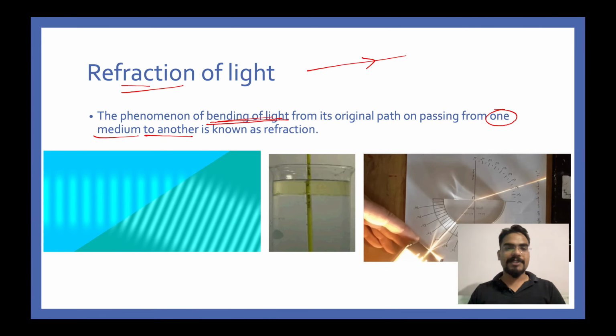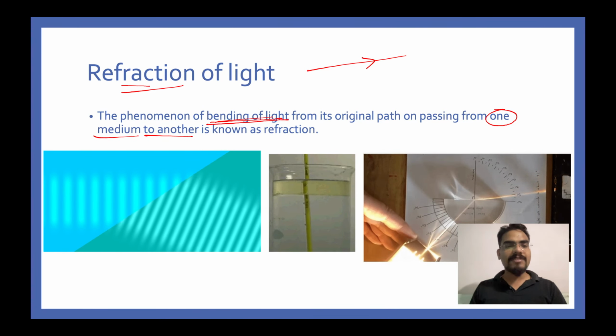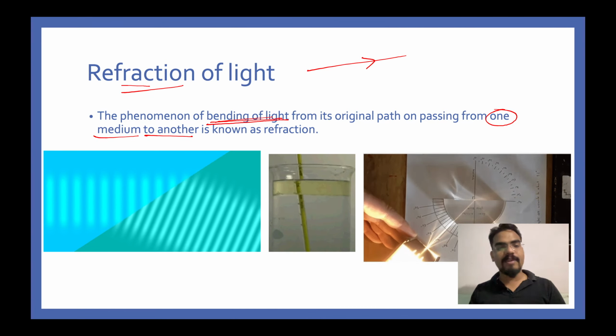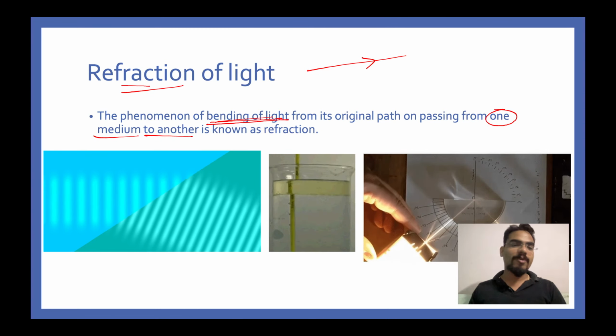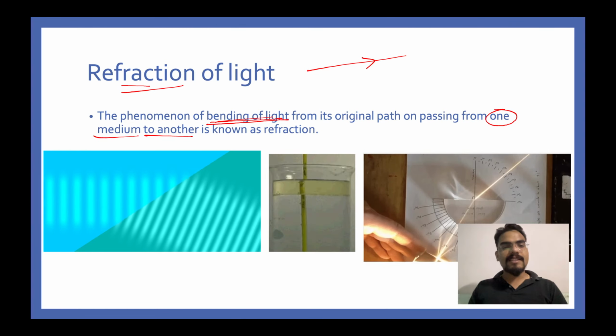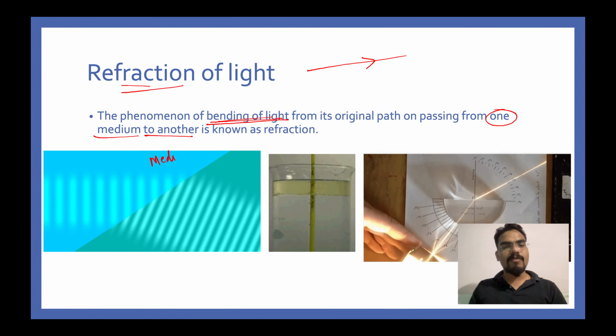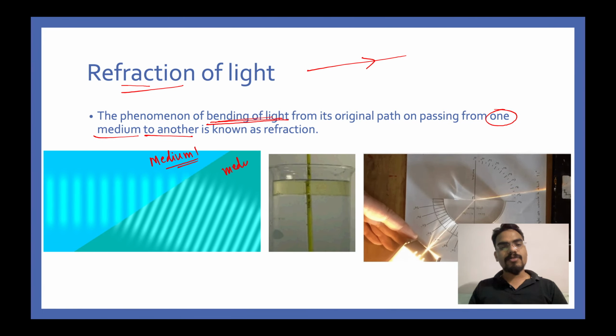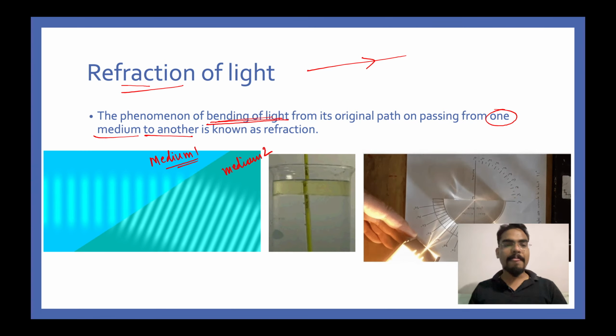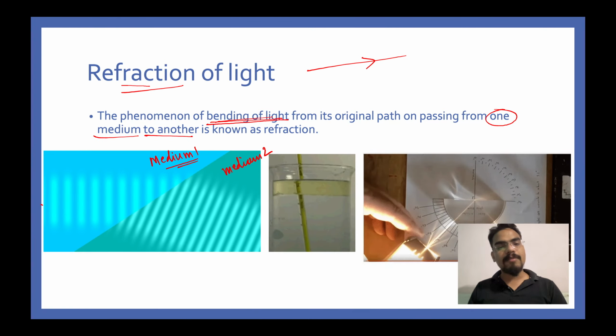Like I was saying, refraction of light is bending of light when it travels from one medium to another medium. So let's say on the left hand side you have this image. This is medium number 1 and this is medium number 2. Light is traveling from one medium to another medium.